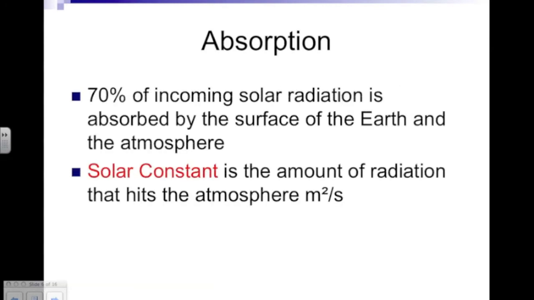Absorption: 70% of incoming solar radiation is absorbed by the surface of the Earth and the atmosphere. This includes most of our soil and grassland. The solar constant is the amount of radiation that hits the atmosphere, in watts per meter squared per second.